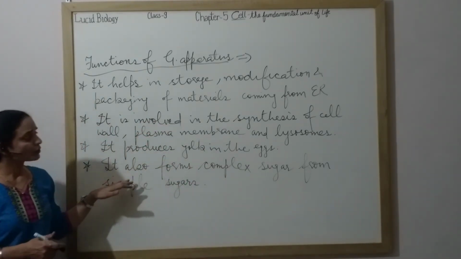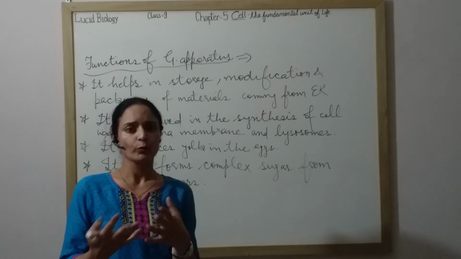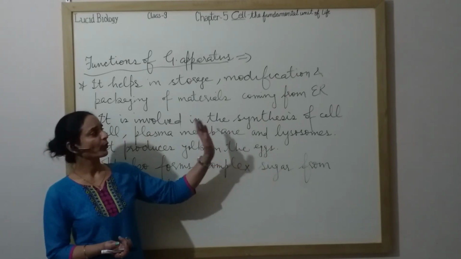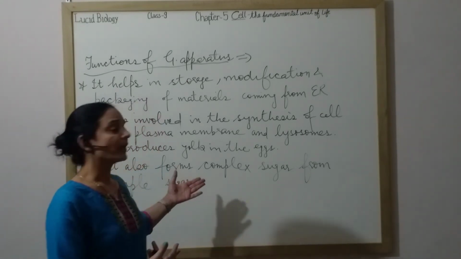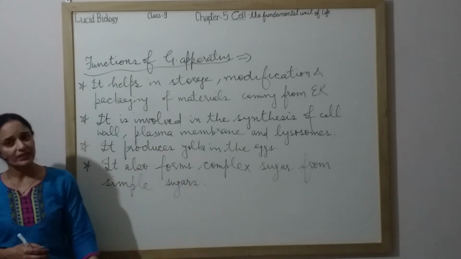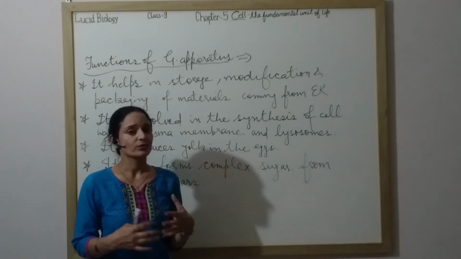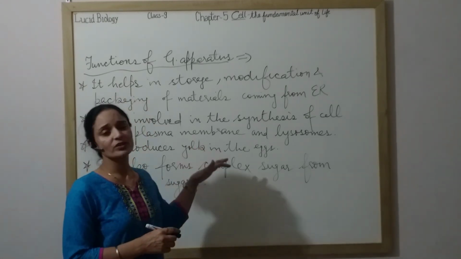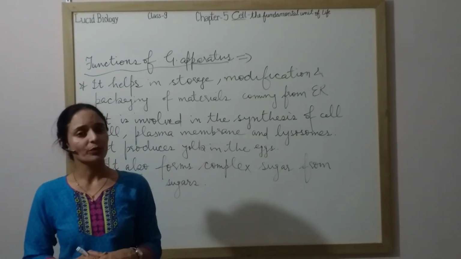Next, it also forms complex sugar from simple sugar. In the cell, simple sugar is made, food is stored in the form of sugar, and that is converted to complex sugar. So the most important functions of Golgi apparatus are packaging and modification of material, forming egg yolk, making complex sugars from simple sugars, and sending material for the synthesis of the cell wall, plasma membrane and lysosomes. So I hope Golgi apparatus is clear to you, its structure, its different parts, the meaning of cis and trans face, the functions it performs, and why it is called the courier service of the cell. Thank you so much. Catch you soon in the next video.